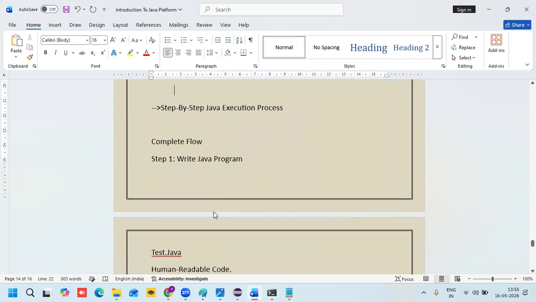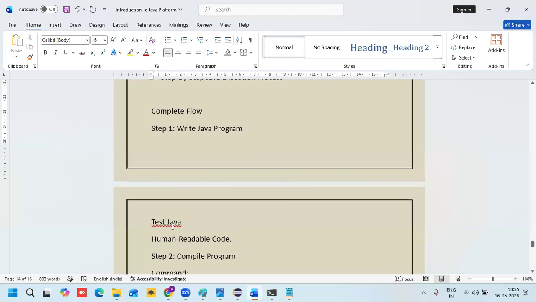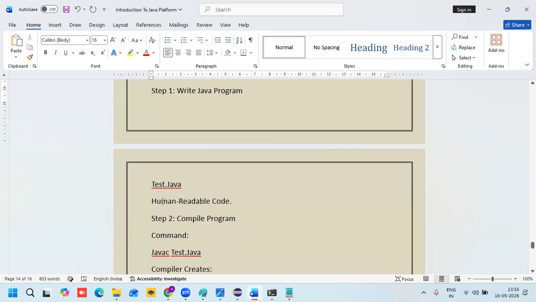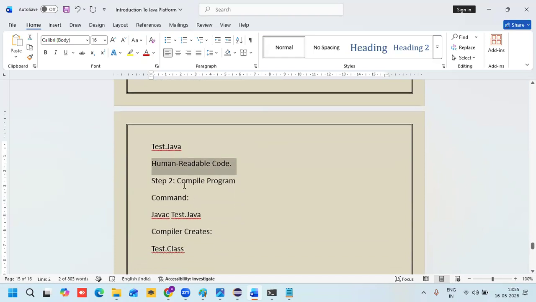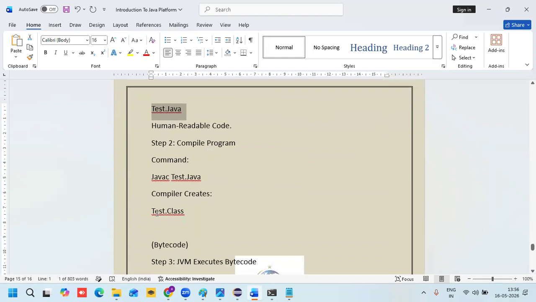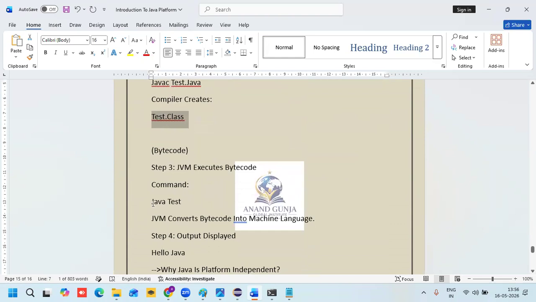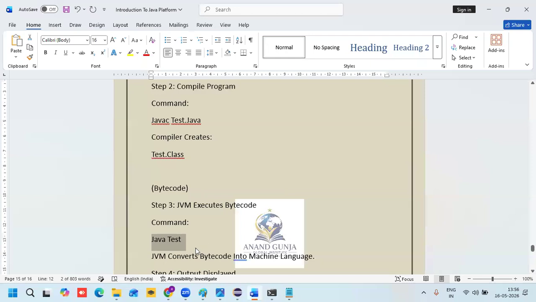Step by step Java execution process. First, Test.java is my file name, which holds human readable code. In step 2, we compile the program using the command javac Test.java. When compiling the program, we give the file name. But when running the program, we use the command java Test. Compiling uses the file name, running uses the class name.